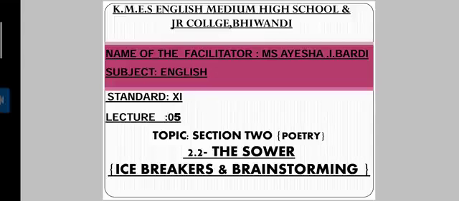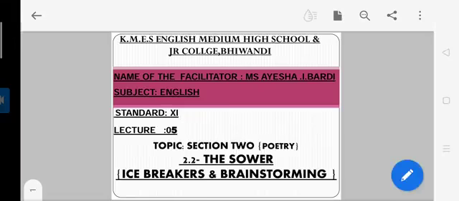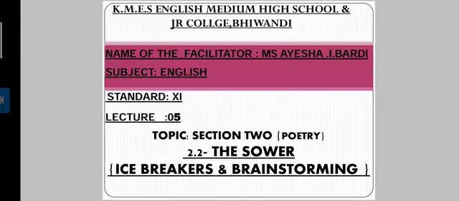Today I'm going to start with the icebreaker and brainstorming activity of the poem The Sower, which we have done in the previous lecture. In the previous lecture I have already explained the entire poem stanza-wise, and today we are going to solve the icebreakers and brainstorming. Clear?